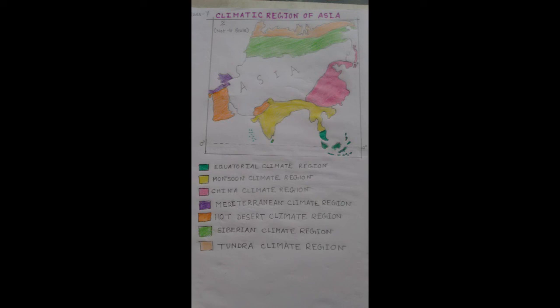So you have to prepare only these 7 climate regions, and at the time of study you may follow the atlas as I have said early.